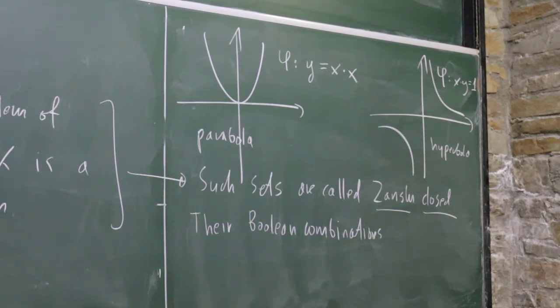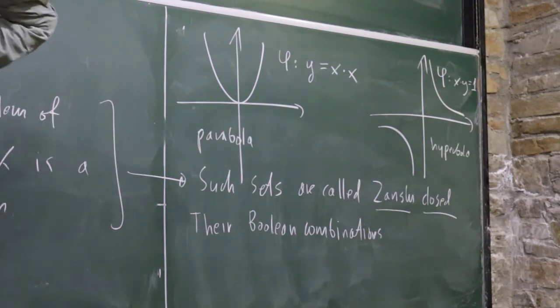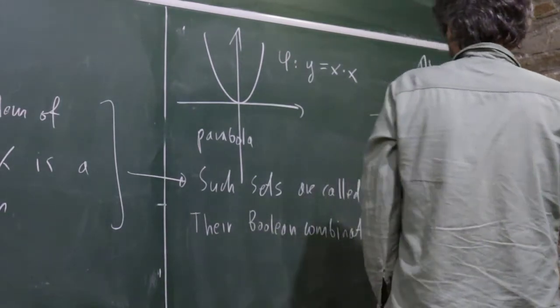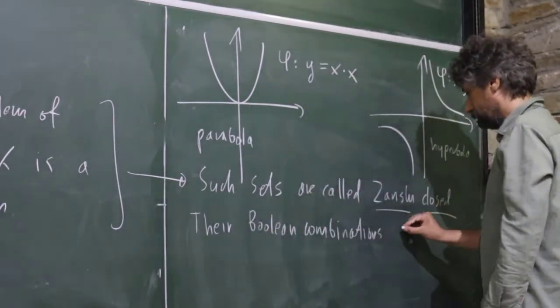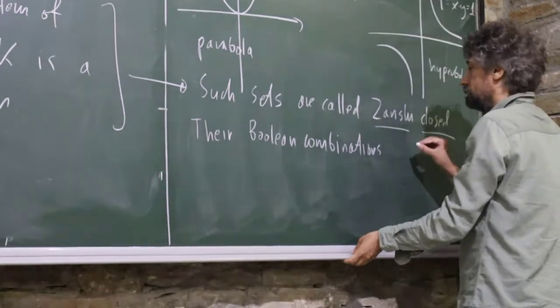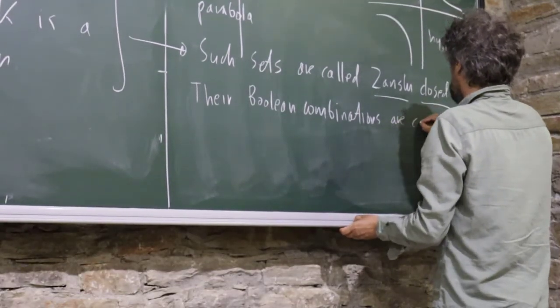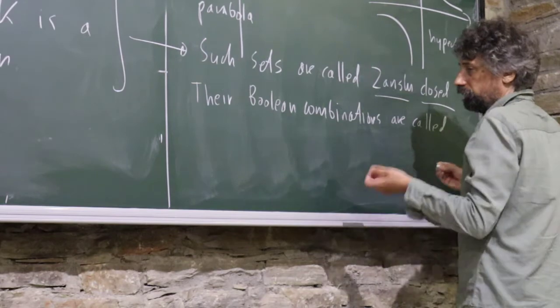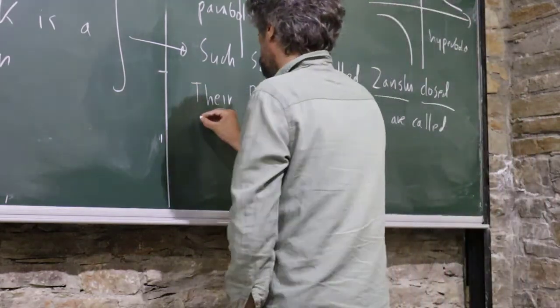Quantifier and parameters. Okay. Parameters. Yeah, so there are also no parameters here, but I could write some parameters, of course. They are classically called constructible sets.